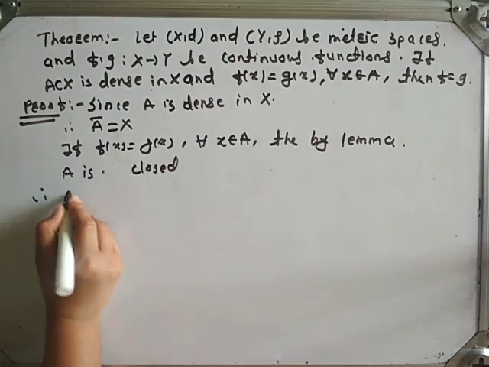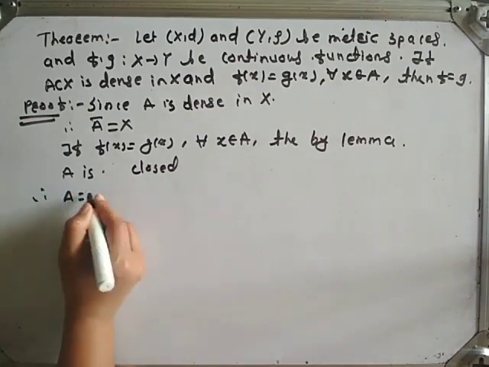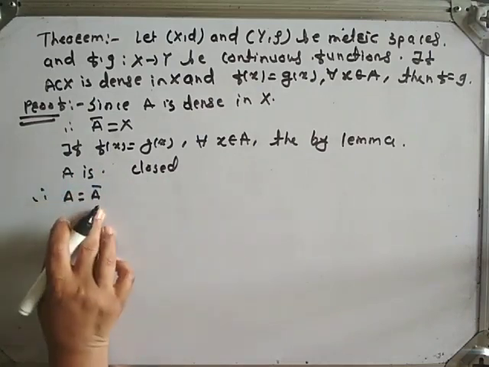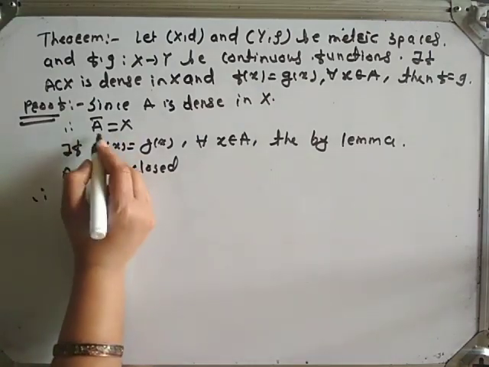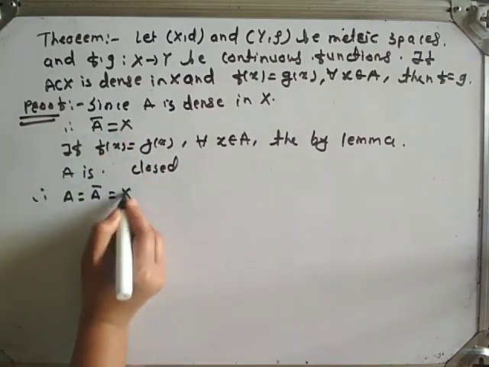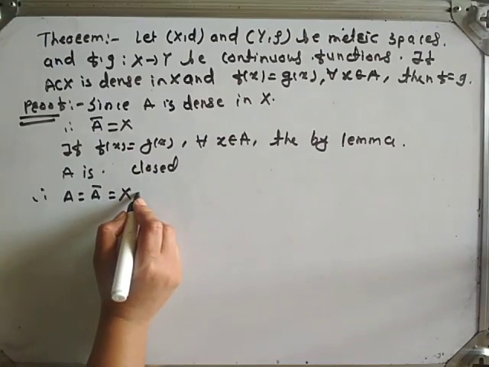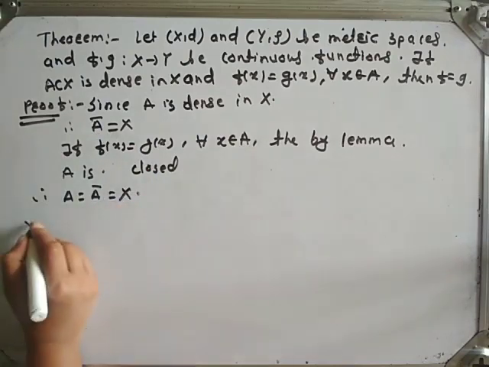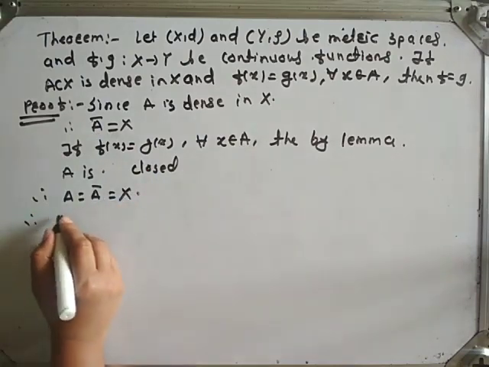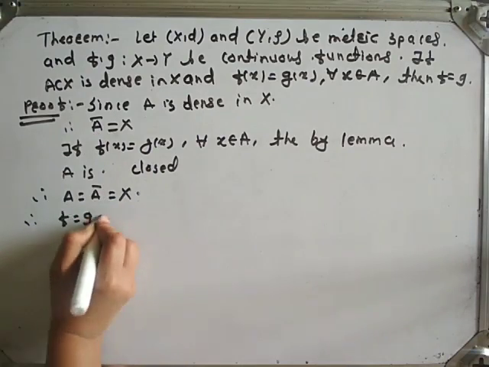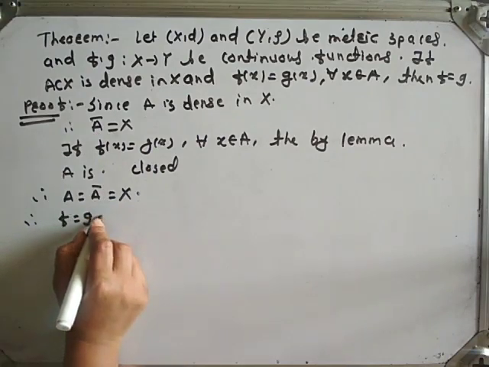And we know that if any set is closed, then A is equal to A closure. Here we get A closure is equal to X. Therefore, we get f is equal to g.